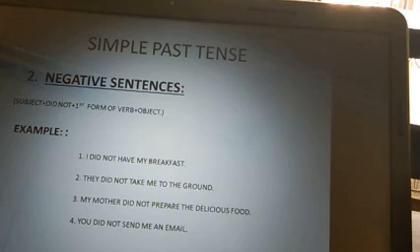I did not have my breakfast. They did not take me to the ground. My mother did not prepare the delicious food. You did not send me an email. I hope now you are able to make negative sentences of simple past. Now you may practice this. For example, I did not have my lunch. I did not complete my homework. The farmers did not harvest their crop. My father did not come back. These are some negative examples.